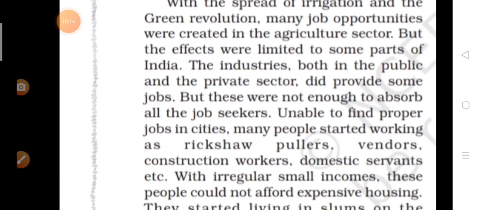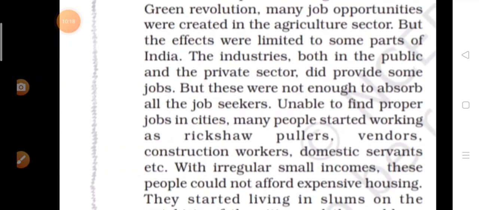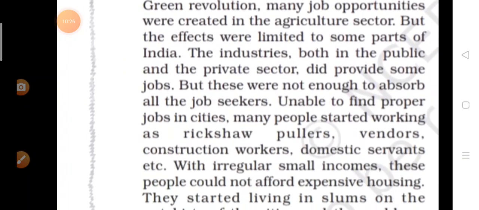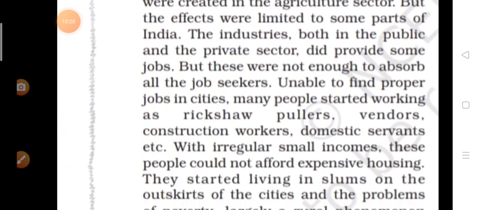That job was not enough for the population of India. So what happened after that? From village sectors, they started migrating to cities, and when they reached cities, here in industry, they didn't get jobs.